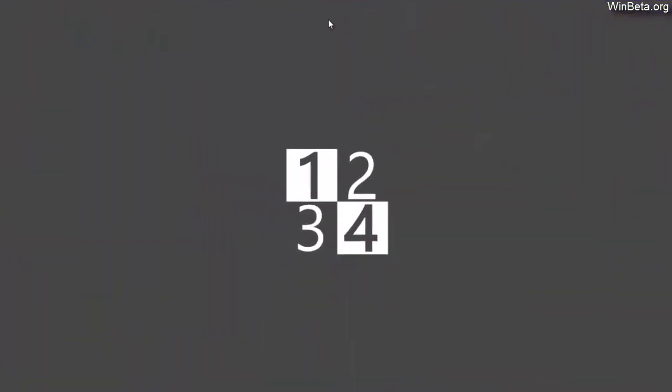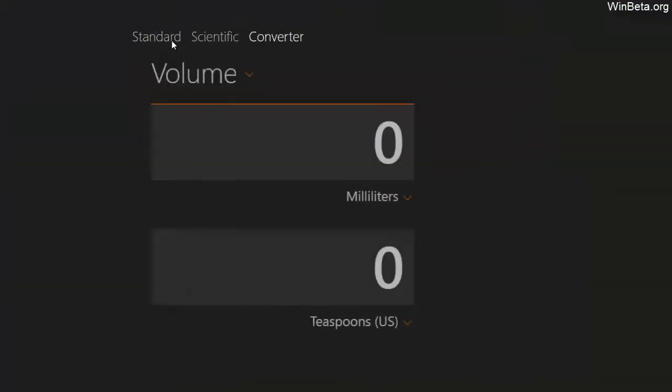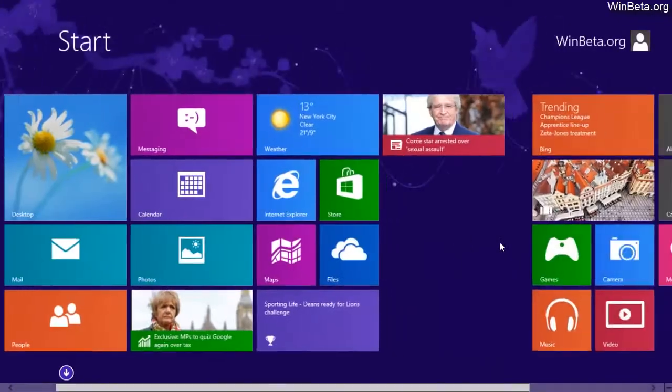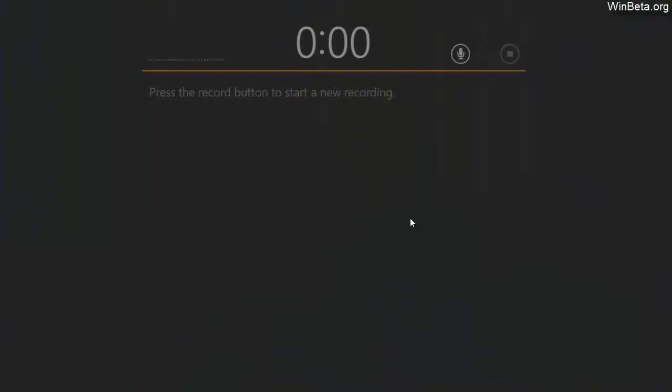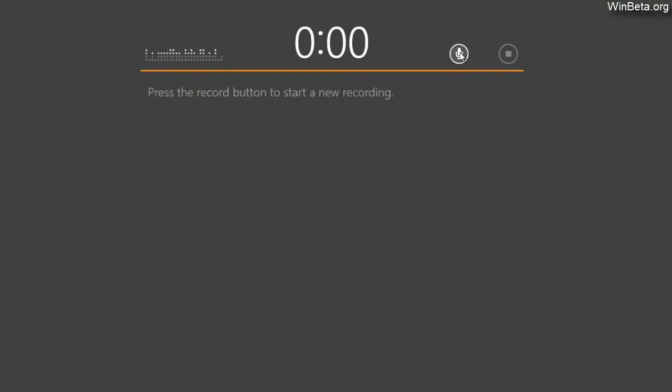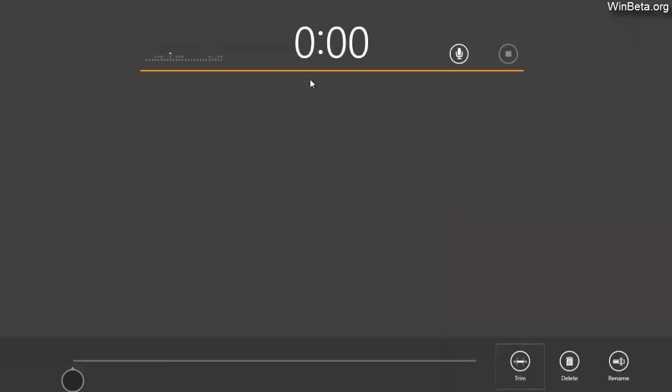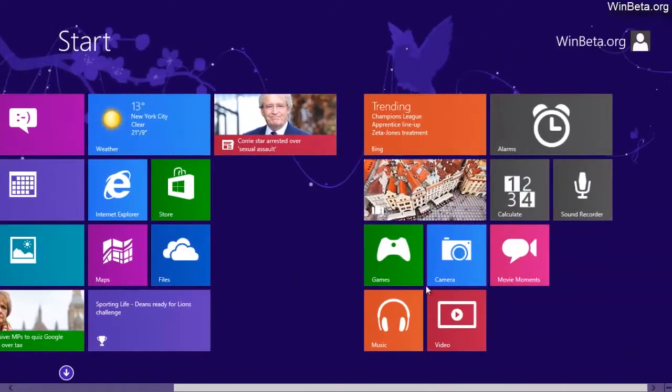The calculator app doesn't seem to have changed again. Neither does the sound recorder app. We can still just record things normally. So, hello, this is the sound recorder. Pause that, and that will save. What else is new in this build?